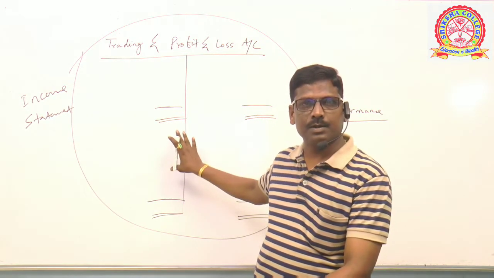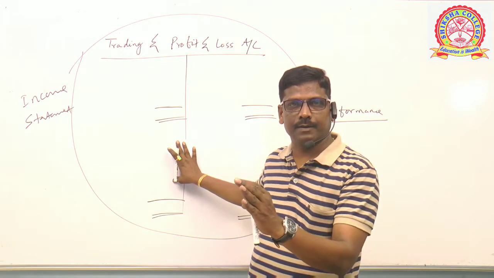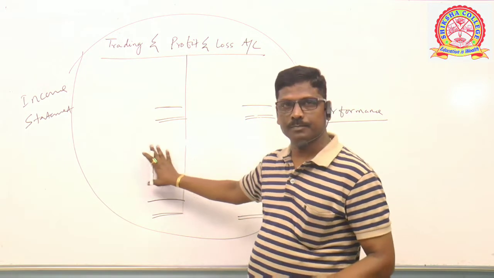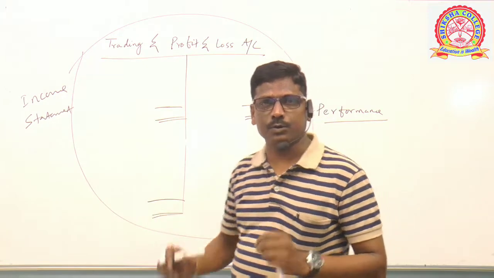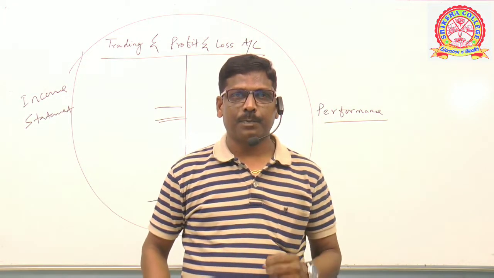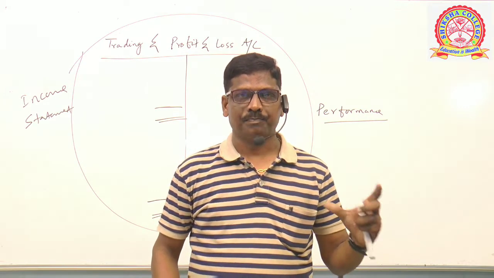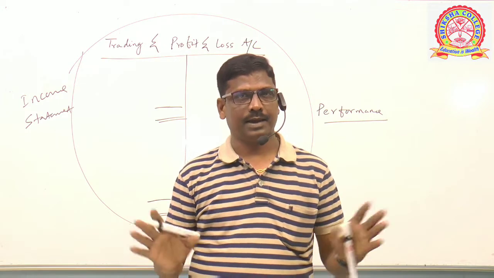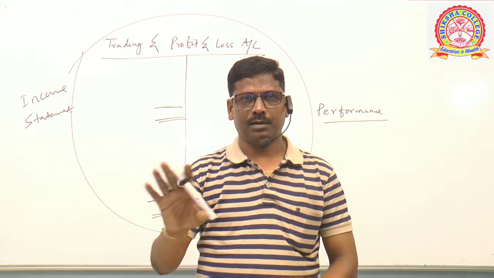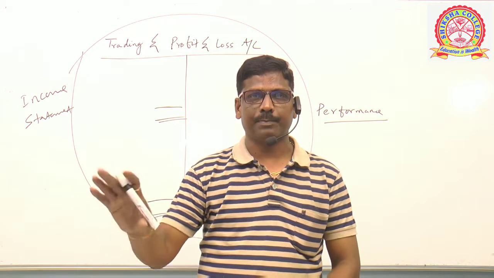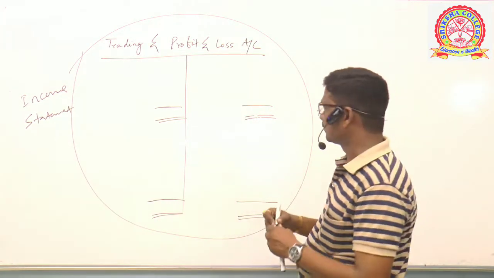If loss, how much loss it has suffered during that particular period can be clearly calculated by preparing the profit and loss account. Hence, friends, the purpose of preparing profit and loss account is to calculate the net profit or net loss of a business organization during a particular period. The particular period is generally in India 1 year. Clear? Profit and loss account is prepared for calculating net profit or net loss during a particular accounting period or year.